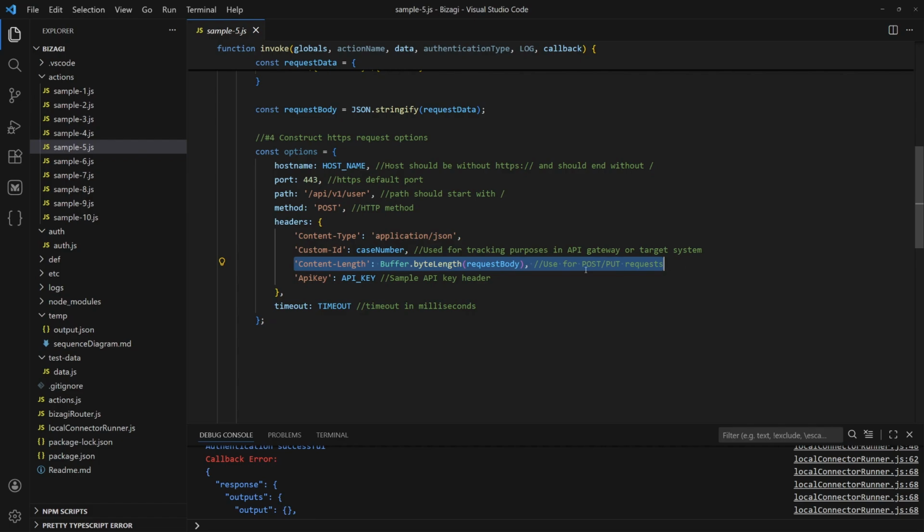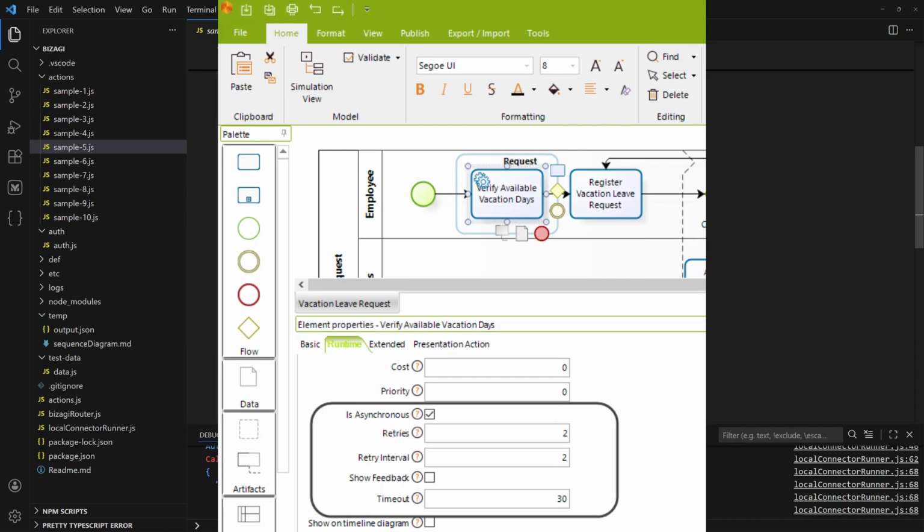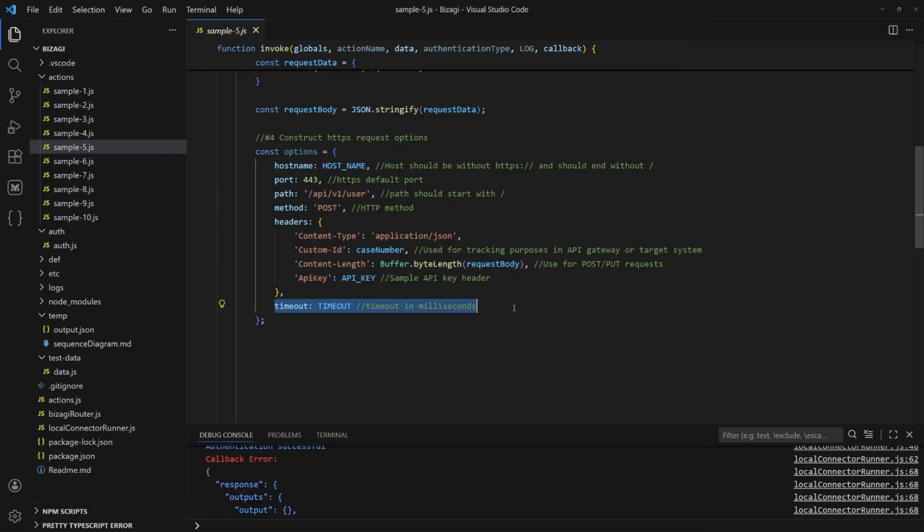You can also include other headers like API key, authorization token. The last important option is timeout. This defines how long connector action is allowed to execute. If you are using service task, make sure that service task timeout is longer than the connector timeout. Otherwise, service task might fail before connector finishes execution.